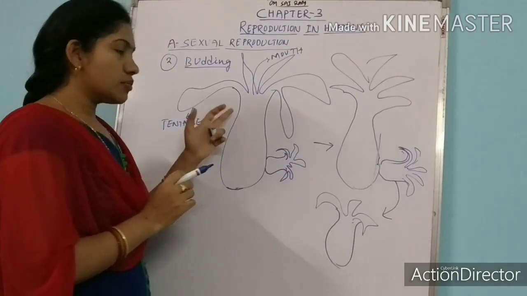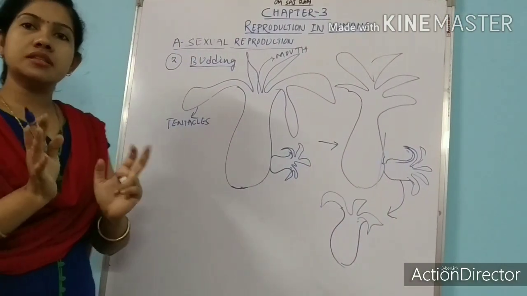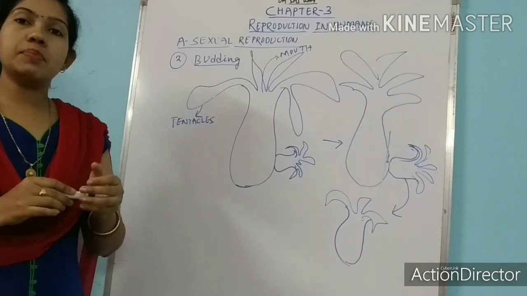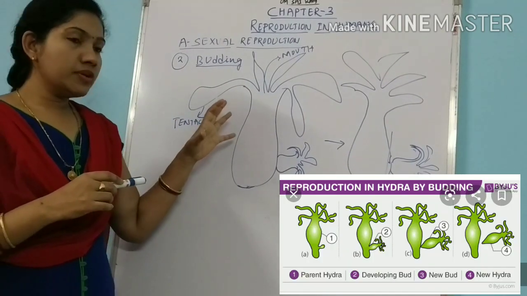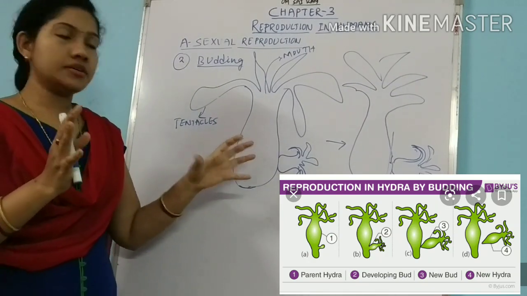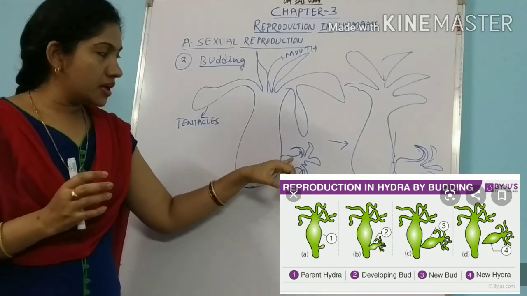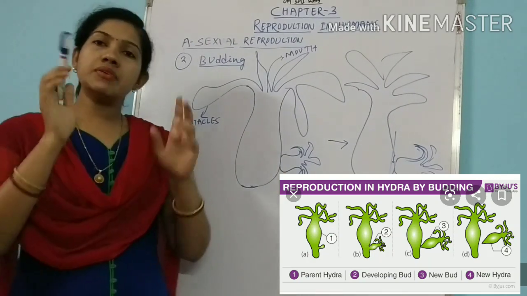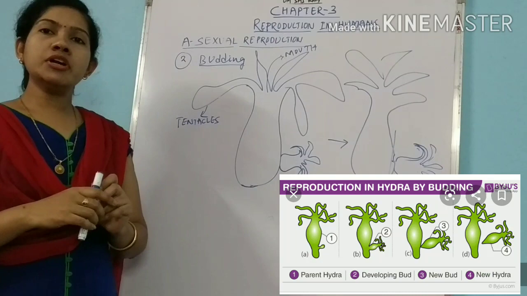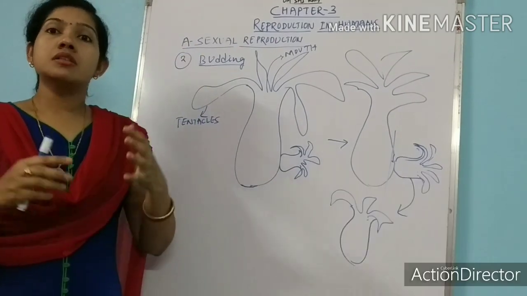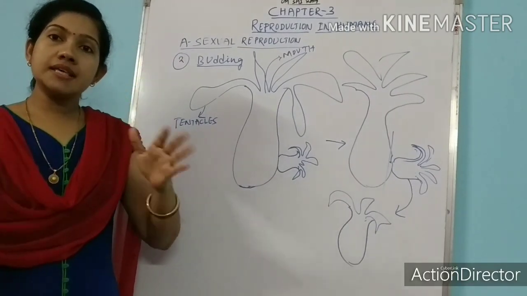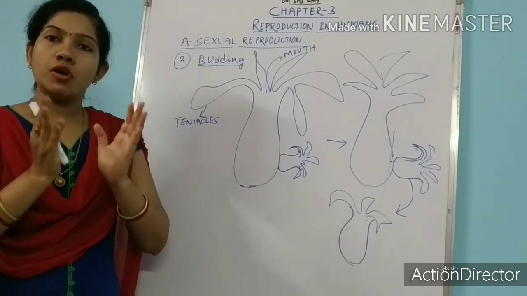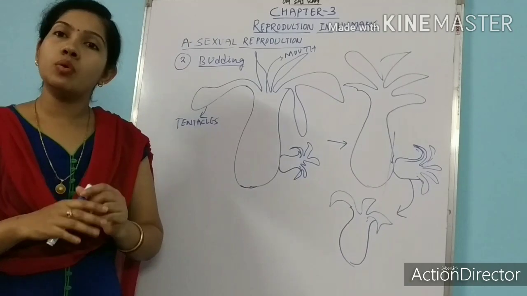Okay, so this is the process of budding. Budding is nothing but the outgrowth formed on the parent body, and remember the parent body will provide all the content to the bud. The bud has all the content similar to that of the parent body. And one very important thing, remember, whenever we are talking about asexual reproduction, the offspring formed are the exact copy of the parents. Okay, the offspring formed are clones. We can call this a clone.